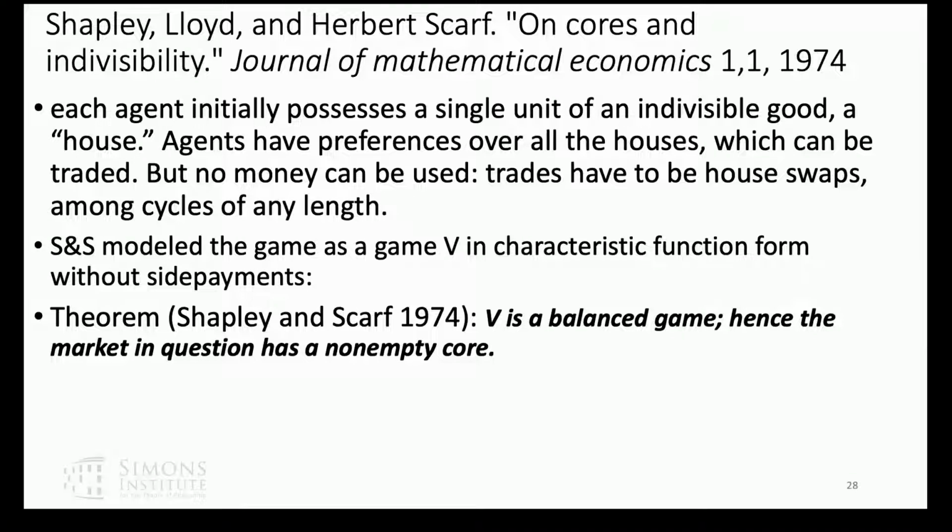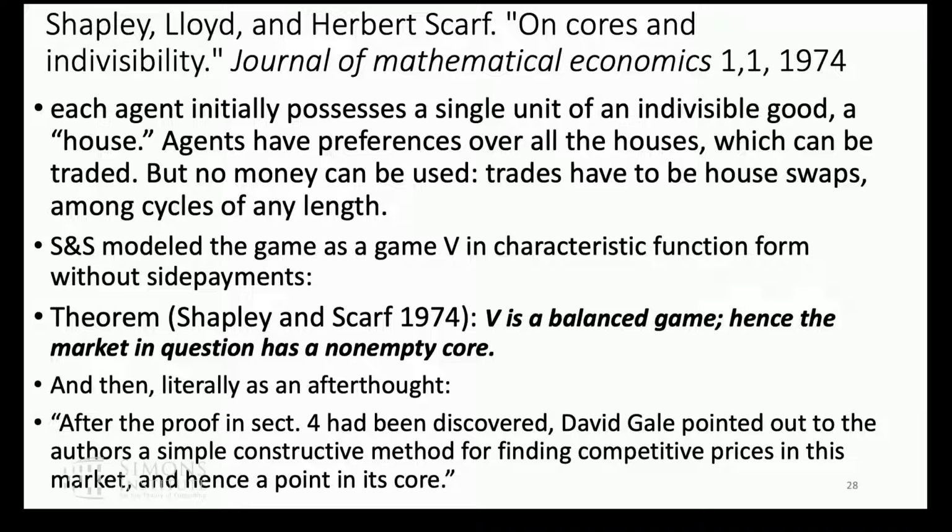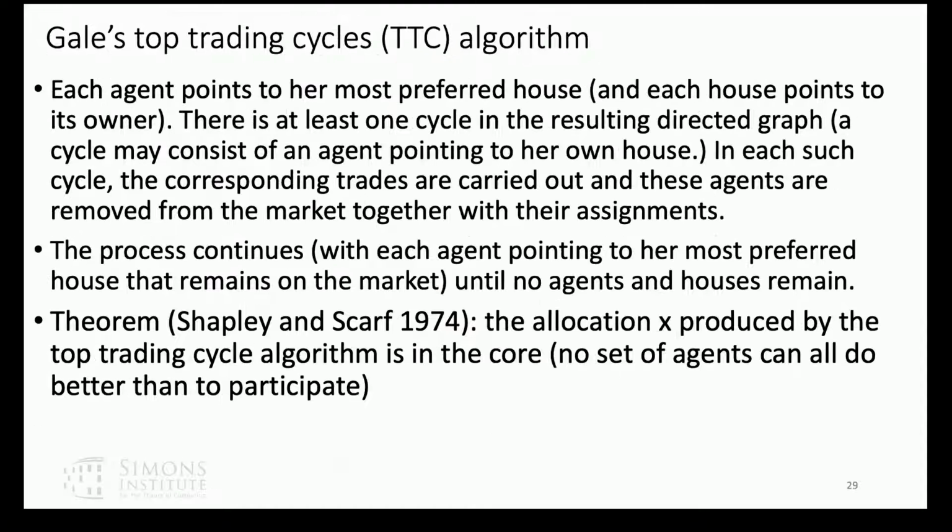And then literally as an afterthought, they wrote, after the proof in section 4 had been discovered, David Gale pointed out to the authors a simple constructive method for finding competitive prices, and hence a point in the core. And the algorithm is top trading cycles. And so here's their verbal proof, essentially. They did it full of notation, but a verbal proof.